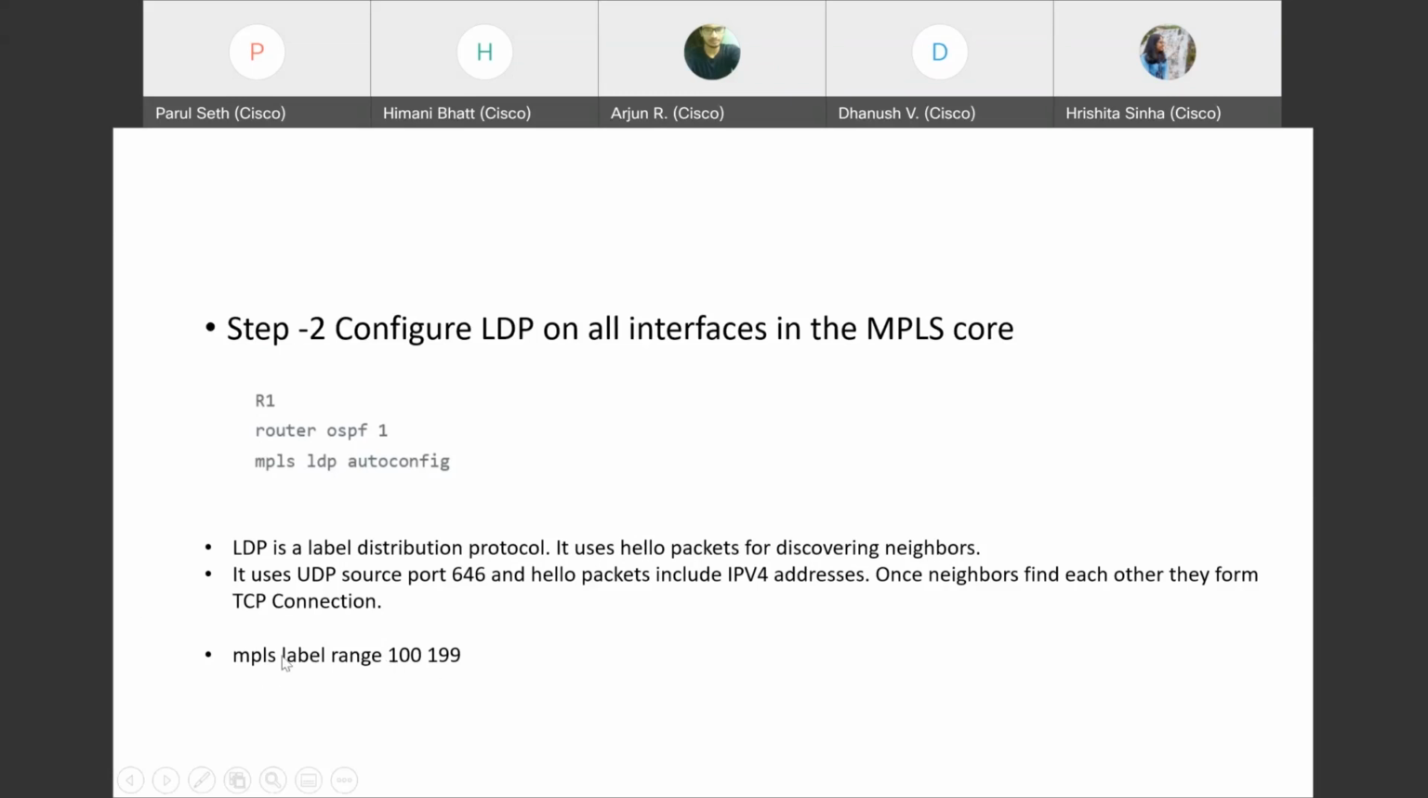And yes, this was the command which I discussed earlier. For router 1, we could give 100 to 199. For router 2, we could give 200 to 299 and so on. And MPLS LDP autoconfig is the command to enable MPLS in our system.